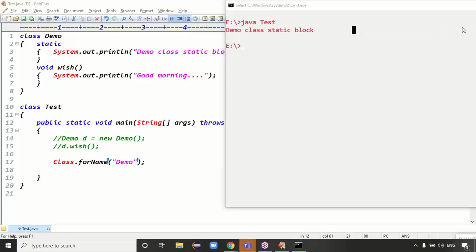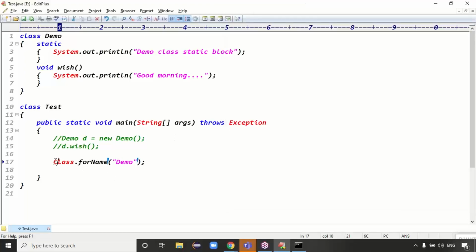Yes or no? Is the Demo class loaded or not? Definitely the Demo class is loaded, right? That's why the Demo class static block is executing, right? Yeah, that is the information, guys. Good. See, guys, actually it will only load the class. After loading, for the loaded class, I have to create the object, guys. See, guys, from advanced Java onwards, we are not responsible for creating the objects. Who is responsible, sir? The underlying servers are responsible, like the Tomcat server, Glassfish server, Java server.